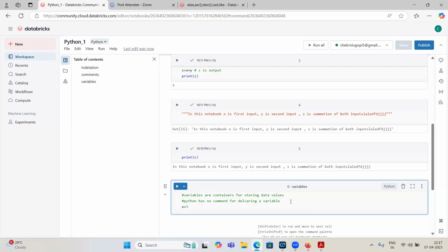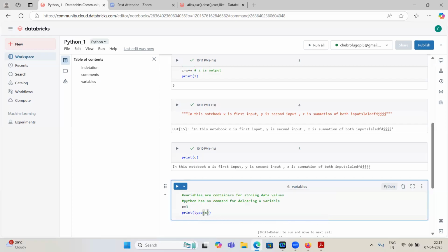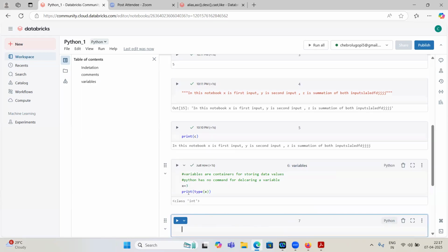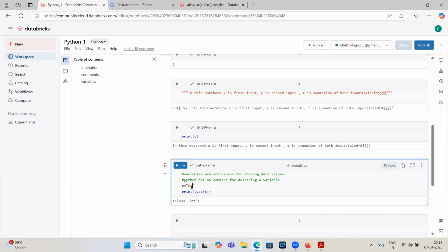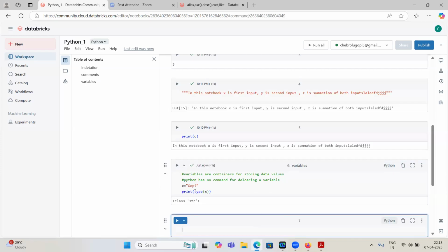If I give x equal to 3, and we know how to print the data type. We have the type function in Python. So print type of x. If you run this command, what will it do? x equal to 3 is an integer. We haven't declared any data type till now, but Python automatically infers the schema. So what is the type of this x? Integer. If you change it, x equal to Gopi, now it is a string, right? See, it is displaying string type.